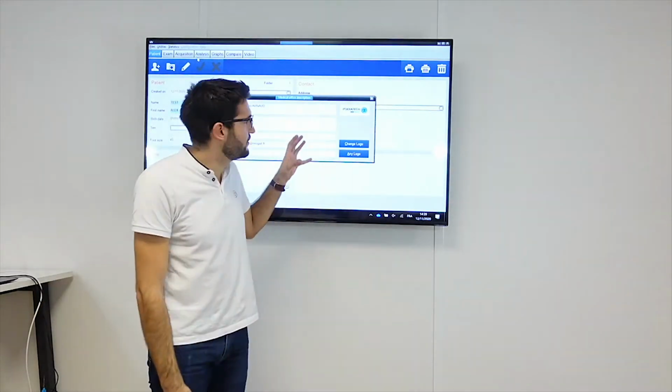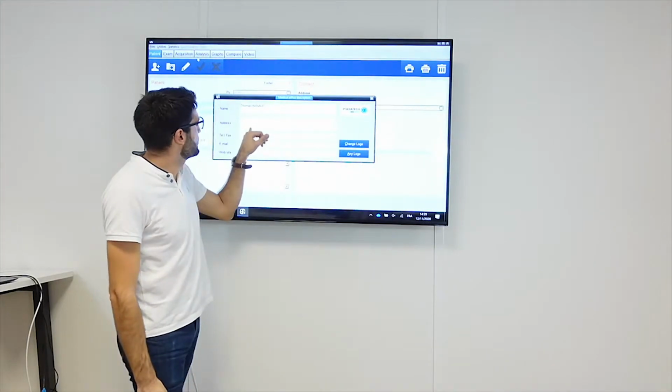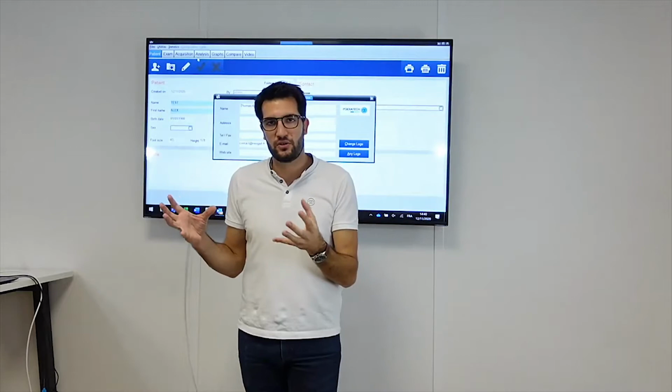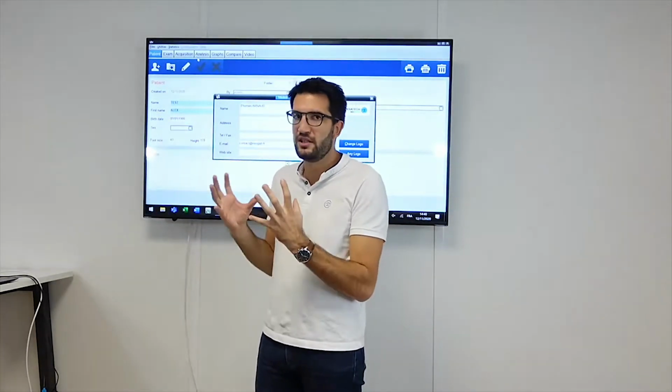And in medical office, you will be able to put a logo, the name, address, and email and website. So every time you print a document, you will have your information on it. So this is very important. It's the baseline for the communication.